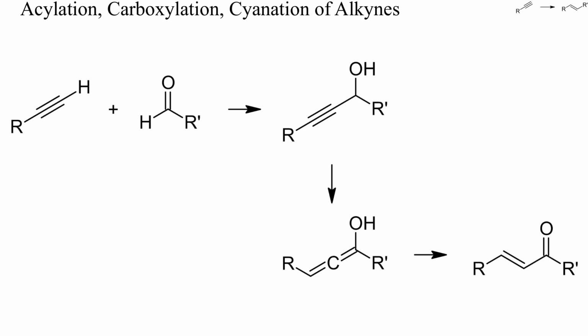Let's now have a look at some acylations and cyanations. One strategy for converting terminal alkynes into enones is by addition of a deprotonated alkyne to an aldehyde, followed by isomerization to an enol. Imines or iminium salts can also be used for this purpose.